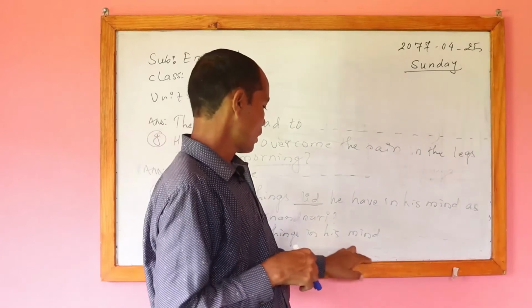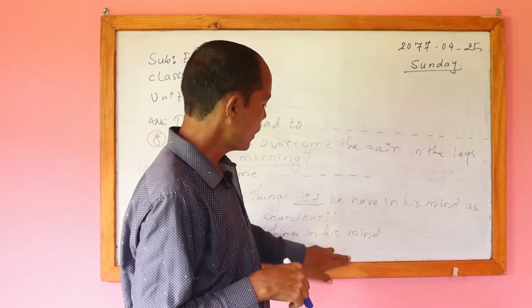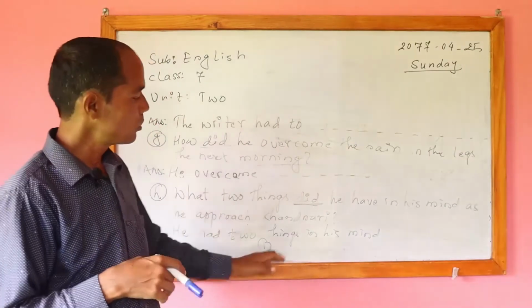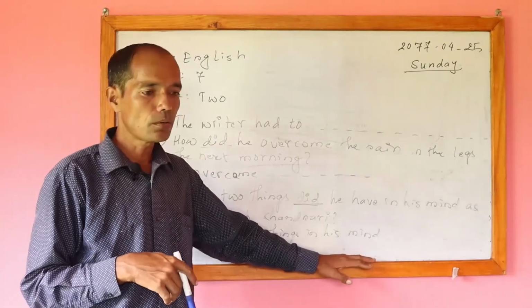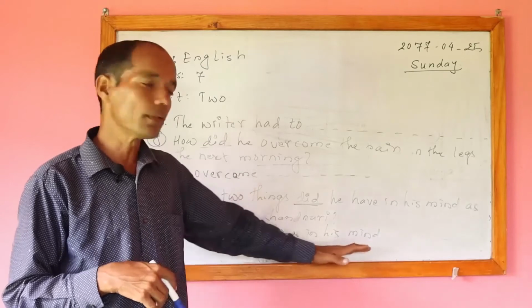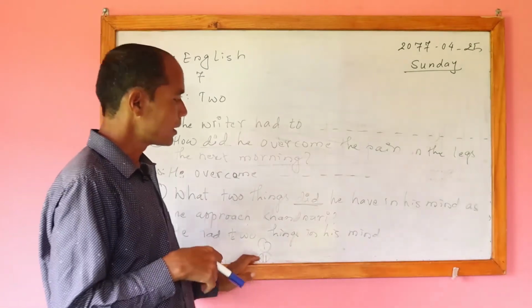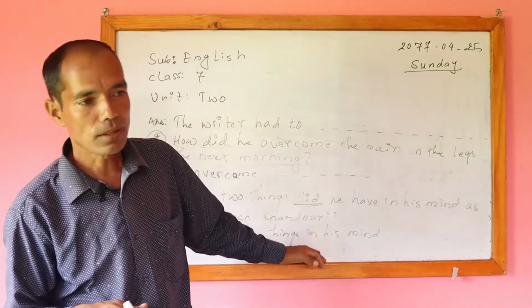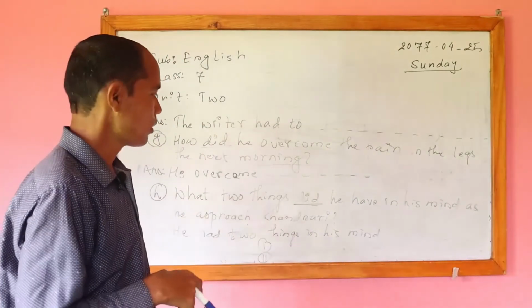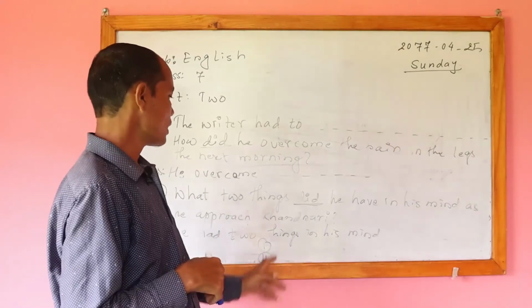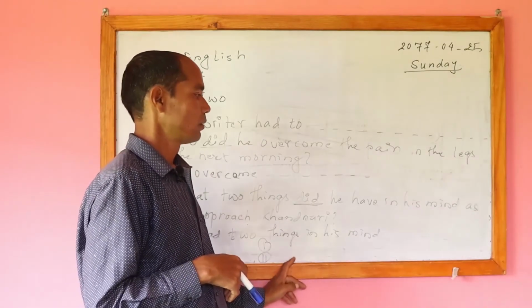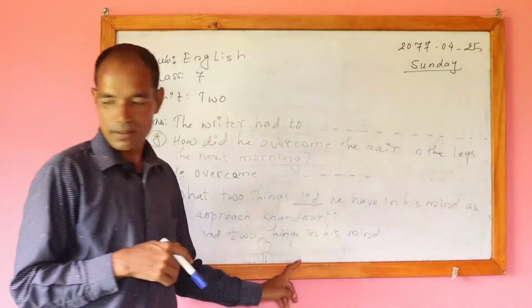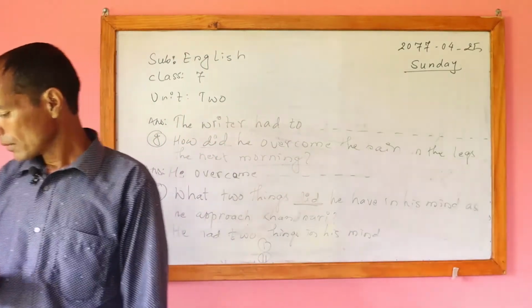It means while he reached Khatbari, he thought that now he was going to meet his family. He was excited there, he was happy there. And the next thing was that he was happy because he was going to celebrate his Dashain and Tihar. Like this way, they were the two things, and this is the answer here.